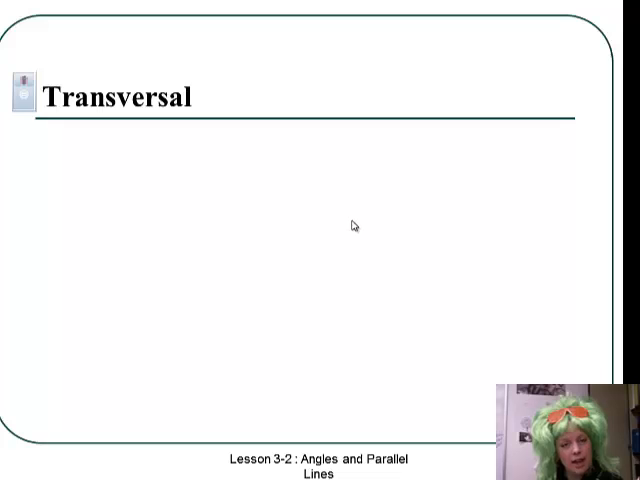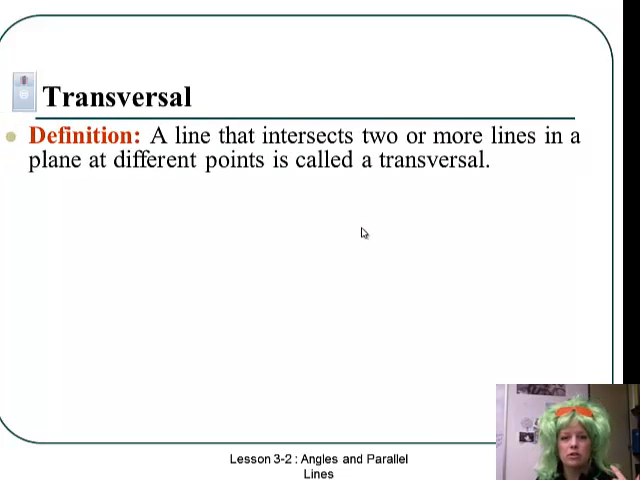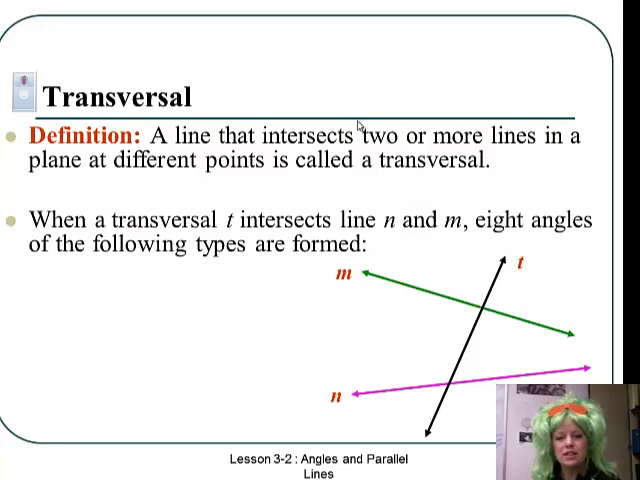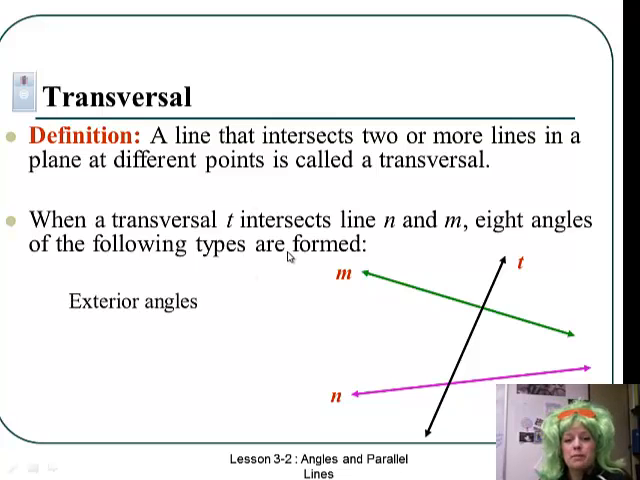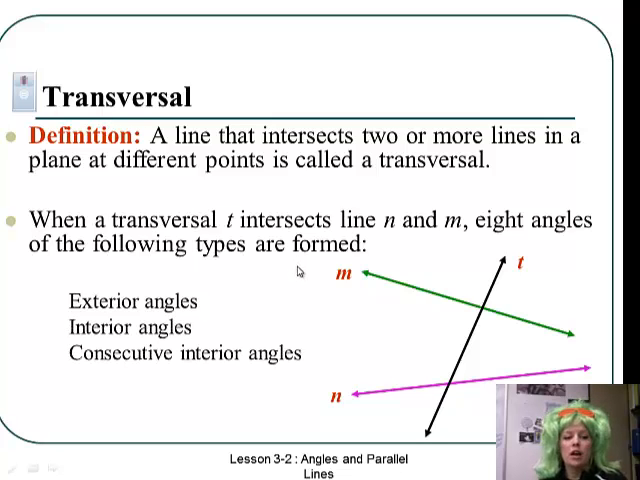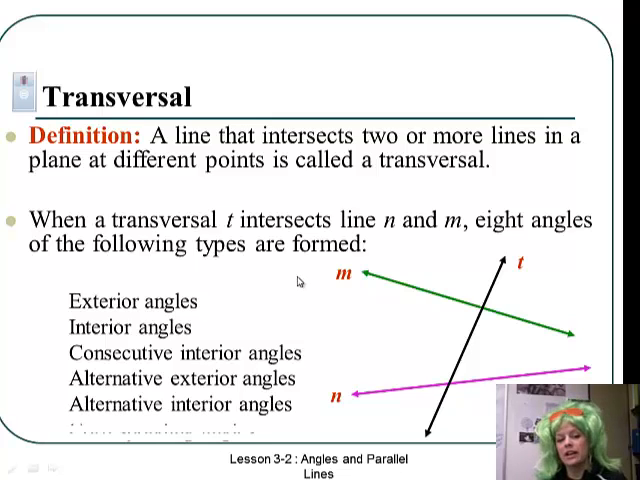Alright, transversal, that was from the last section, so you don't need this one. But just a reminder, it's a line that intersects 2 or more lines in a plane at different points. That's your transversal. So here's an example. T is the transversal of M and N because it intersects both of those lines. Now, when a transversal is made, you don't need this in your notes yet, you need to know that it forms 8 different types of angles: exterior, interior, consecutive, alternating interior and alternating exterior, as well as corresponding. So we do 8 of each of those, and that's what we're going to be doing this lesson.